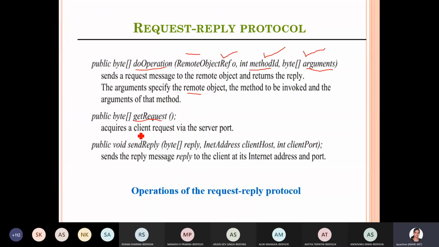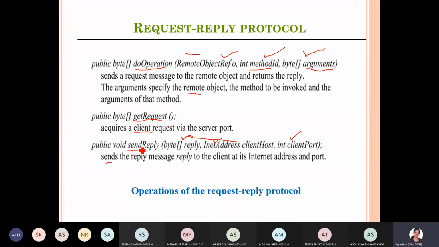Get request acquires the client request via the server port. Next is the send reply method, which takes the reply message, the client's internet address, and the port.